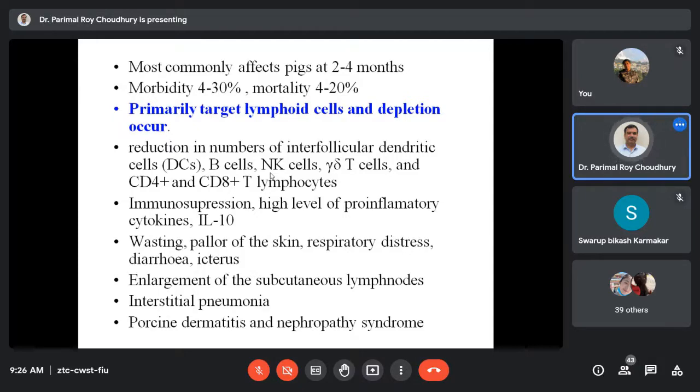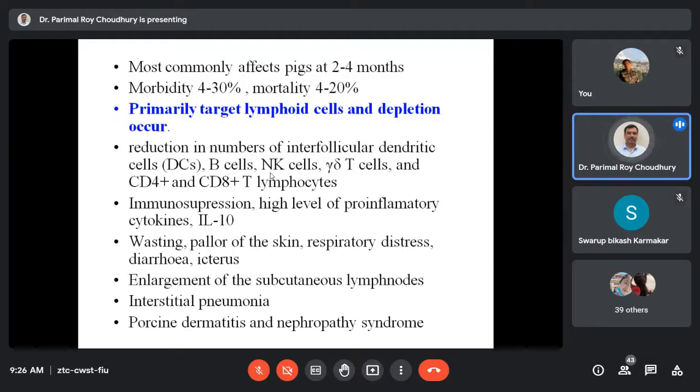They can cause virus elimination from the body. These gamma delta T cells are also a target of the porcine circovirus. Now, the overall idea you can have is that this virus specifically targets the lymphoid cell populations. As a result, there will be immunosuppression.